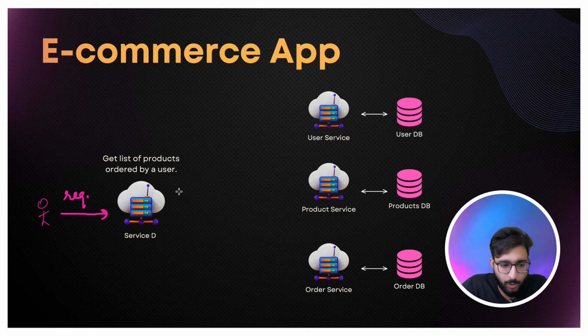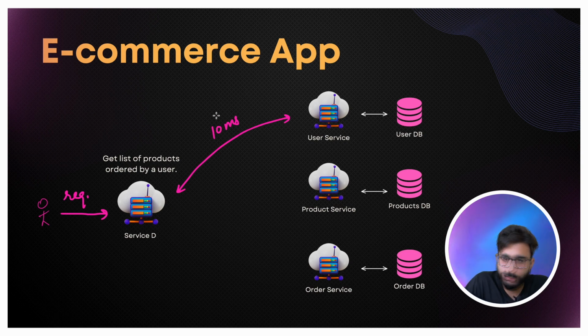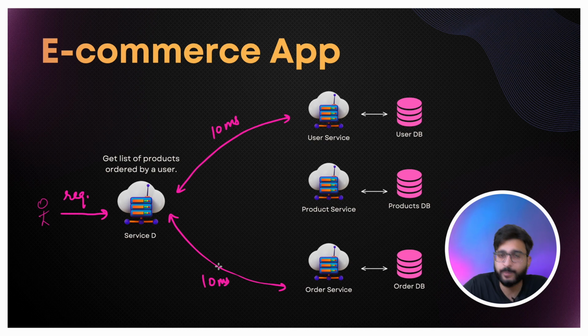Now this service D calls this user service, and basically this user service, let's say, takes 10 milliseconds to complete the request. Because this is a fast request, 10 milliseconds is not a big time, okay? So let's say this is done. Now this service D basically calls the order service. This is also taking, let's say, 10 milliseconds, not a big problem, right?